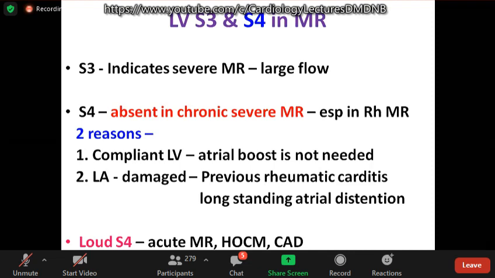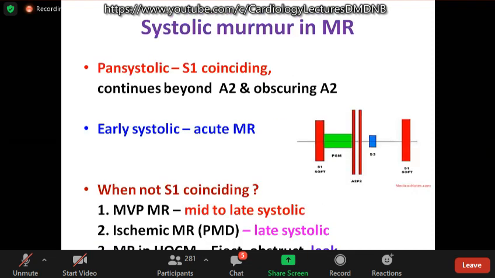Whereas loud S4 is a feature of acute MR and the MR associated with coronary artery disease or hypertrophic obstructive cardiomyopathy. Systolic murmur in MR, especially in rheumatic heart disease, is pansystolic and S1 coinciding. That means it starts with S1 and continues beyond A2, sometimes obscuring the A2 because there is a persistent gradient across the LA even in the later part of systole. However, in acute MR, it is early systolic because of rapid equalization of pressure in the LA during the later part of systole. Another commonly asked question is when MR murmur is not S1 coinciding.